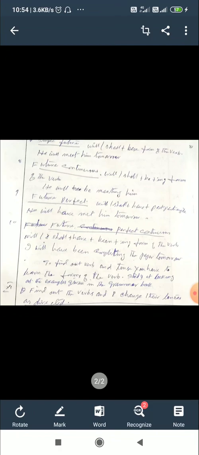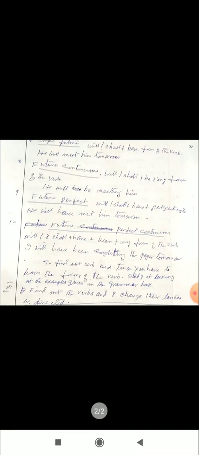If it is not regular, it is called an irregular verb, because the present tense, past tense and past participle are different. Regular verbs we can make by adding ed: walk, walked; play, played; talk, talked; jump, jumped, etc.